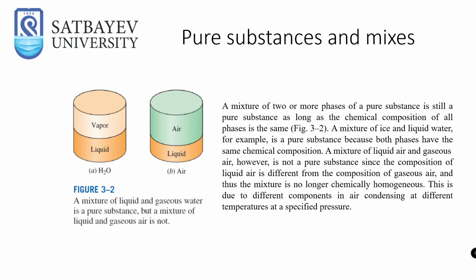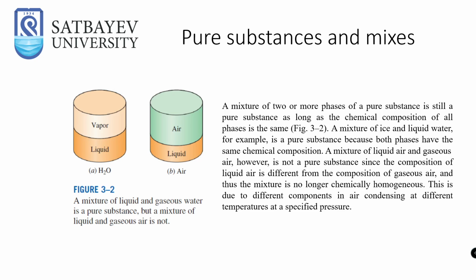A mixture of ice and liquid water, for example, is a pure substance because both phases have the same chemical composition. A mixture of liquid air and gaseous air, however, is not a pure substance, since the composition of liquid air is different from the composition of gaseous air, and thus the mixture is no longer chemically homogeneous. This is due to the different components in air condensing at different temperatures at a specified pressure.